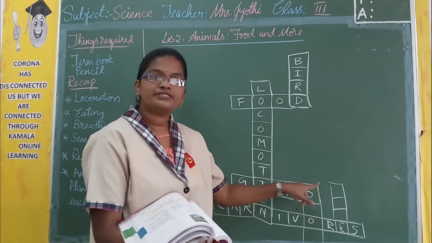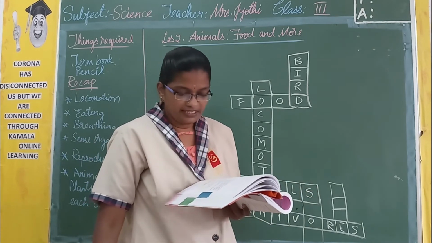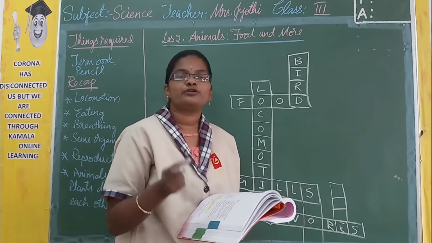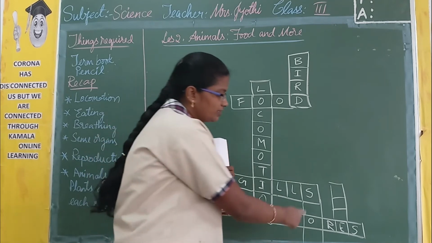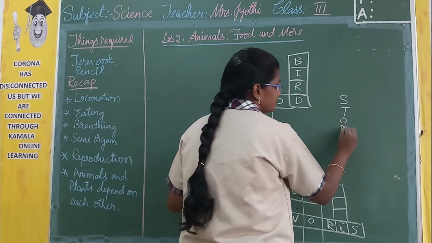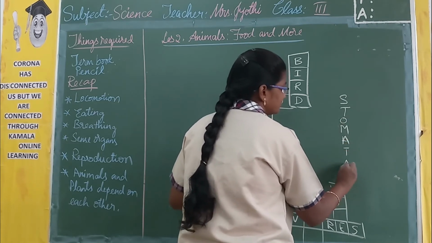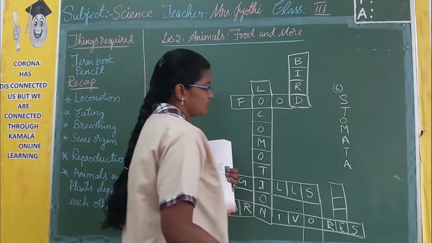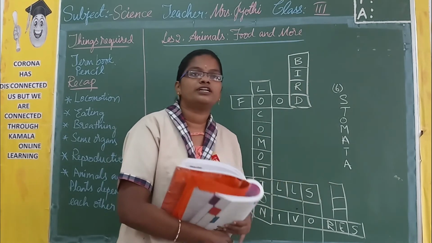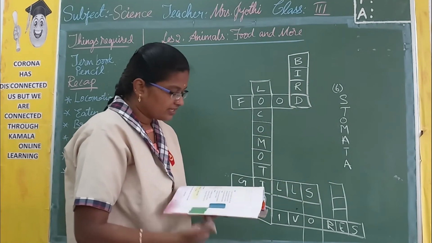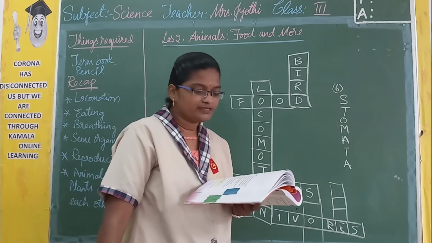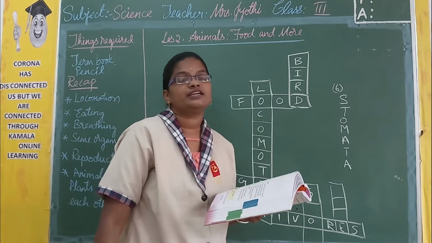Then here there is number 6. These tiny pores are present in the leaves of plants. Here I don't have place, so I am writing it here, I will write down in order. It is stomata. And the last one here, the 4th one, this bird reproduces by laying eggs.